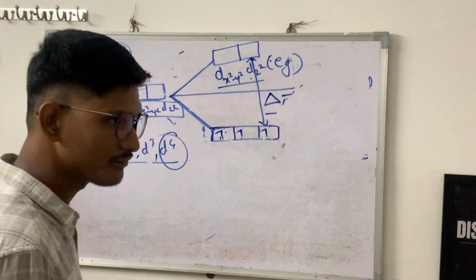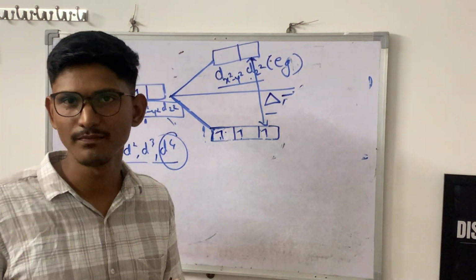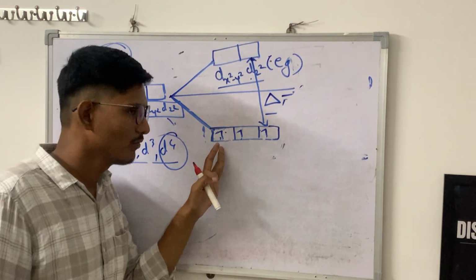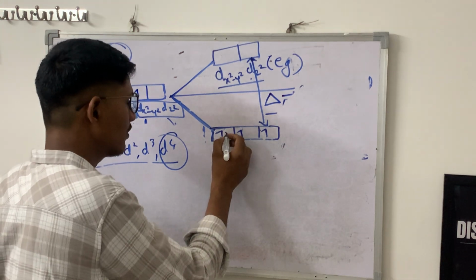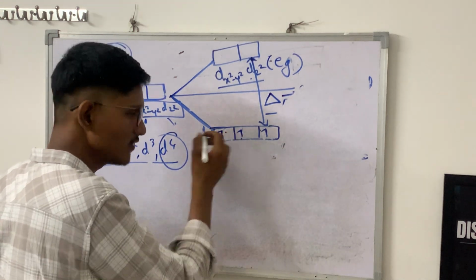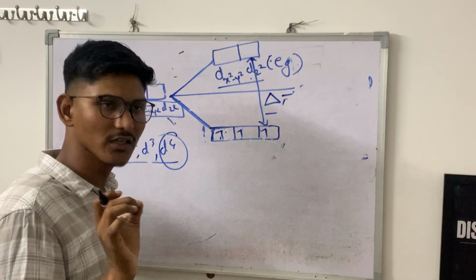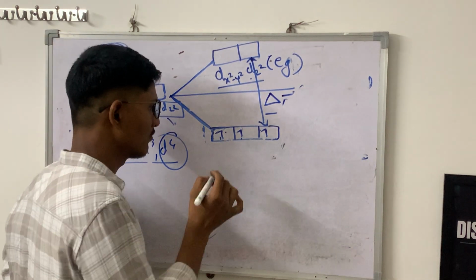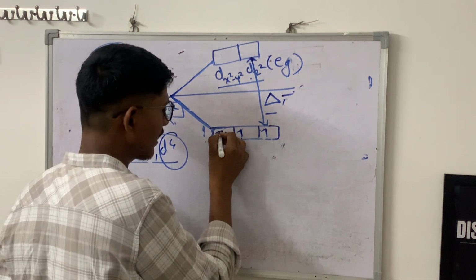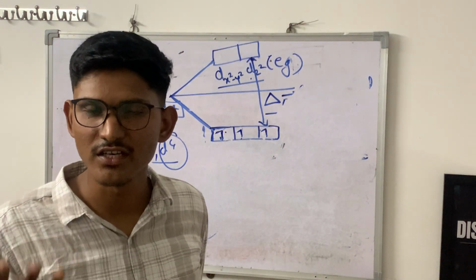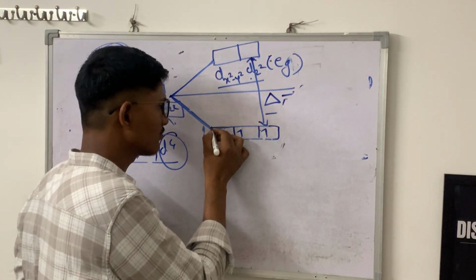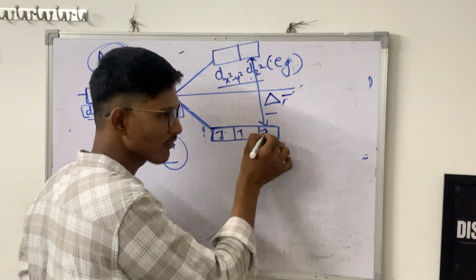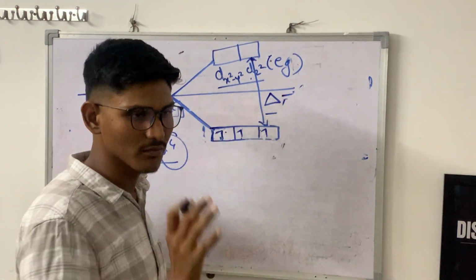But as we know, half-filled configuration is more stable. If we want the 4th electron here, then there are two kinds of energies we have to consider. This half-filled configuration is stable because of the exchange energy, meaning the electrons get exchanged between these orbitals, and because of that it becomes more stable.